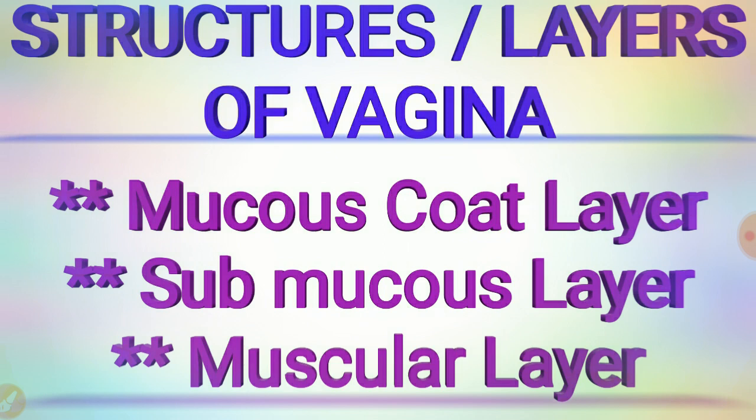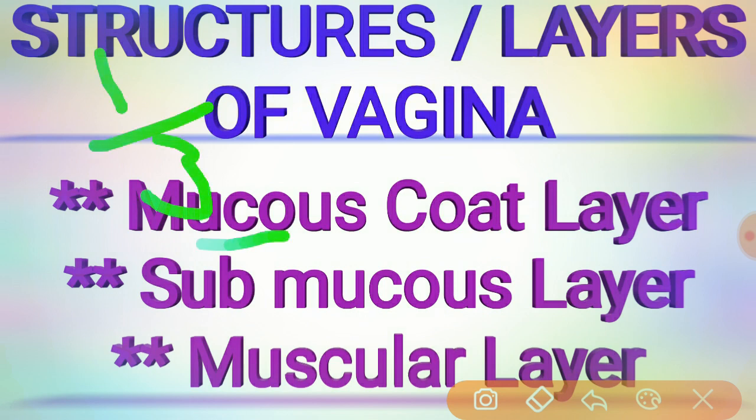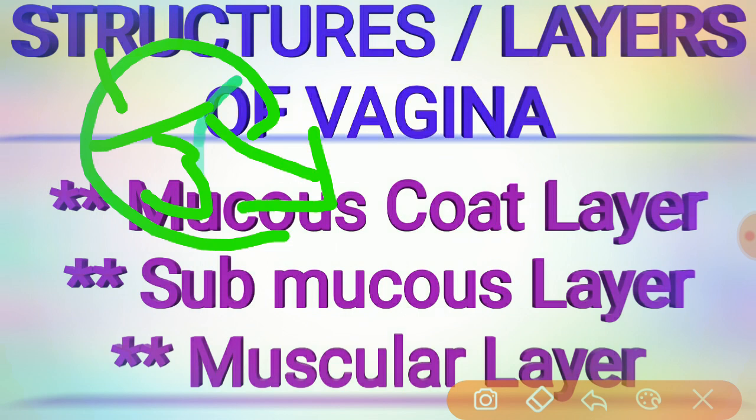There is also a lymphatic system and a nerve supply over the vagina. On each side, the lymphatics of the upper one third drain into the internal iliac group. The middle one third, up to the hymen, also drains into the internal iliac group. Below the hymen, it drains into the superficial inguinal group. The nerve supply is sympathetic and parasympathetic from the pelvic plexus, and the lower part is supplied only by the pudendal nerves.